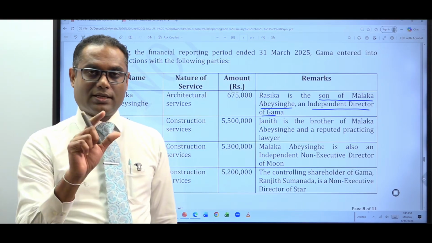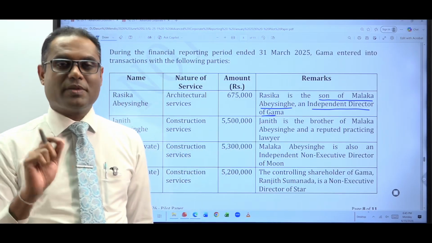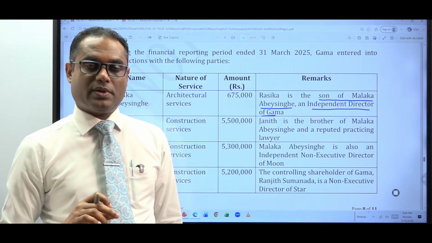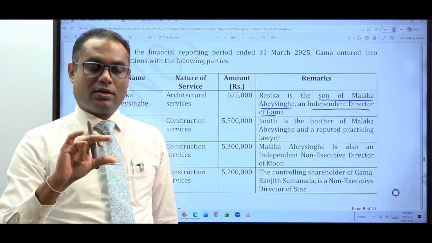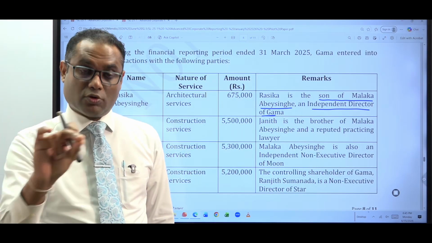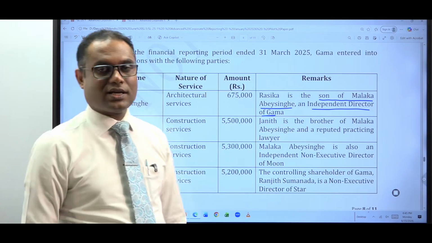So the standard specifically identifies children as close family members. In the standard, under the definition of close family members, there are certain people. The standard gives you examples by using the word include. Include means there can be many other people, but one example is children.